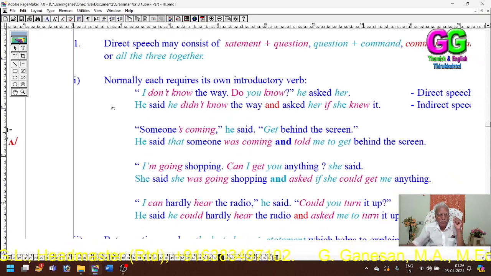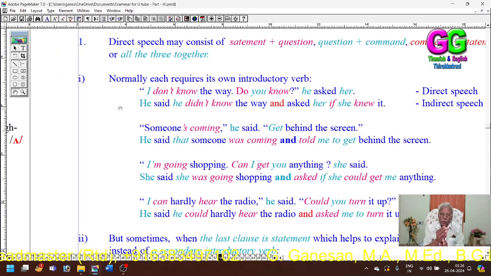So in the first type, we have used a secondary reporting verb in the first sentence. "I don't know the way." He said he didn't know the way and asked her. "Asked her" is the secondary reporting verb.